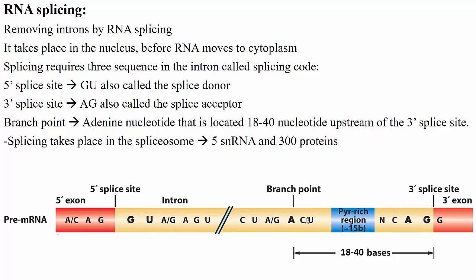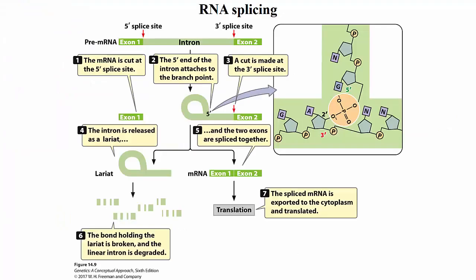Splicing takes place in the spliceosome. Spliceosome is one of the largest and most complex of all molecular structures, and it consists of 5 small nuclear RNA and 300 proteins. snRNAs are coded by genes, and they are functional RNAs that provide the enzymatic function of the spliceosome. RNA splicing consists of 2 steps.